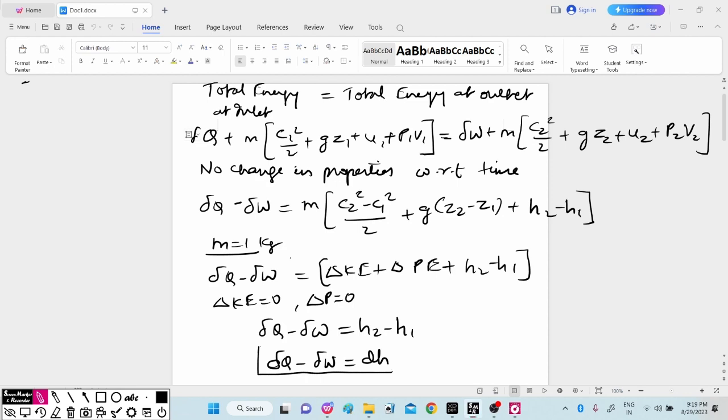This is for the open system. We are considering that heat supplied minus work done is equal to change in enthalpy. For the closed system, we have observed that del Q is equal to du. Right? Del Q is equal to du. Here del Q minus del W is equal to dH for the steady flow open system. Now we will derive here one important equation, considering that work is equal to minus integral of V dP.